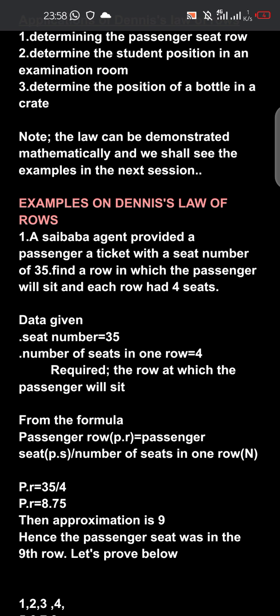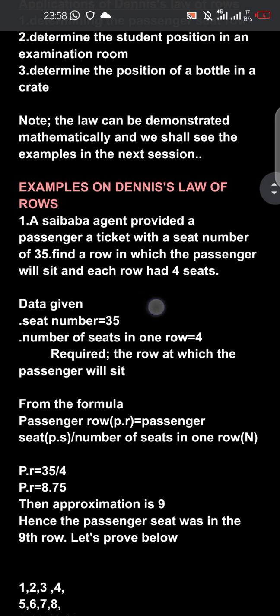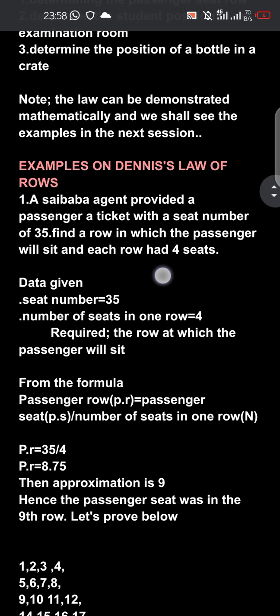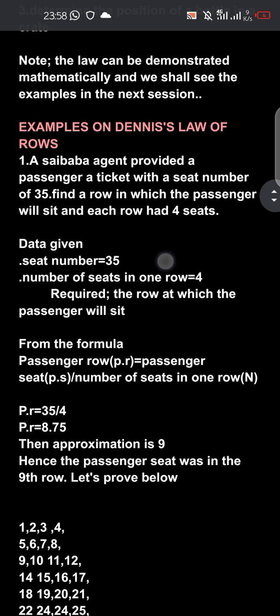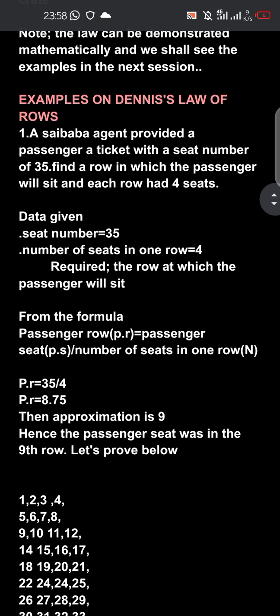Example on the Dennis law of laws. The first one. A bus agent provided a passenger a ticket with a seat number 35. Find the law in which the passenger will sit, and each law has 4 seats. We have been given seat number 35. The number of seats in one law is 4. Required: the law at which the passenger will sit.